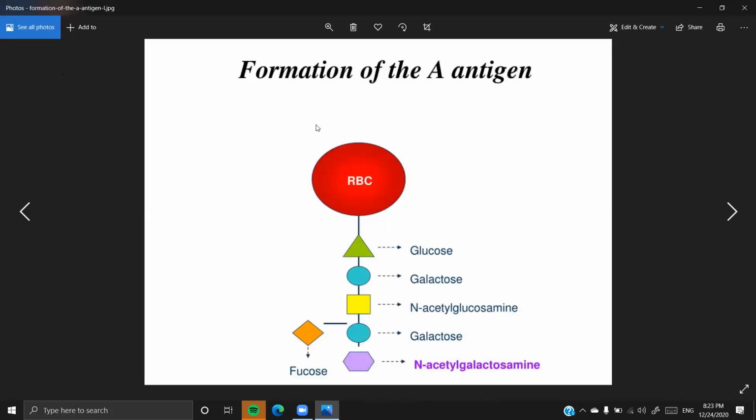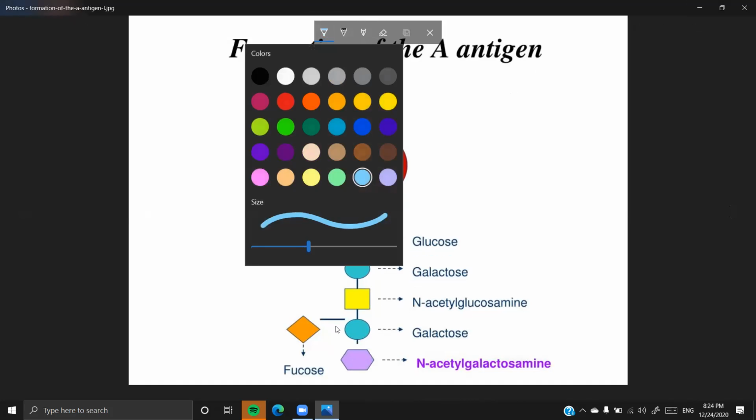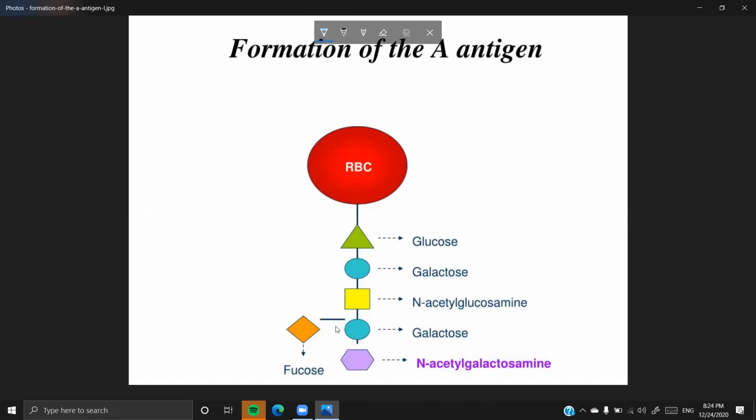So this is going to be the formation of A antigen, which is responsible for the blood group A. You can see that this is a common oligosaccharide chain that we have here, and we already have seen that the chromosome 19 is coming from the parents.